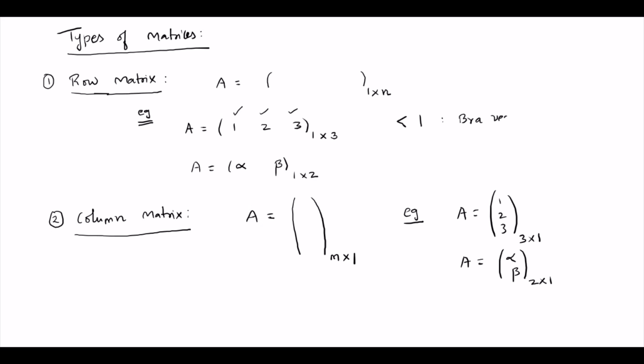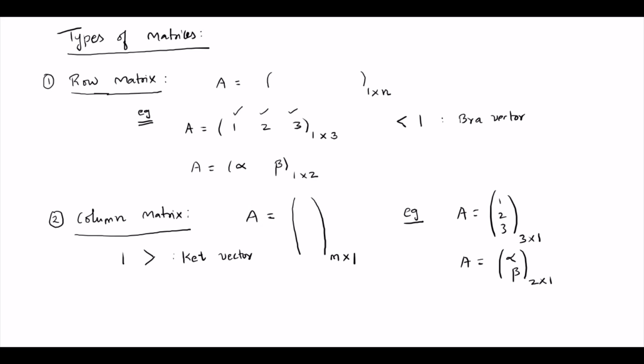Okay. And the column matrix or column vector is denoted by this symbol. This is called a ket vector. We will come to this when we discuss the quantum mechanics course or linear algebra course. Until then, I use this symbol whenever it is required. It means it is a ket vector. It is nothing but a column matrix or column vector.